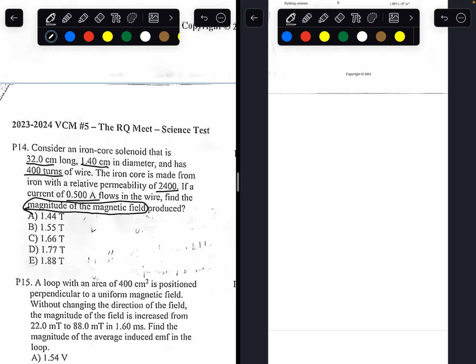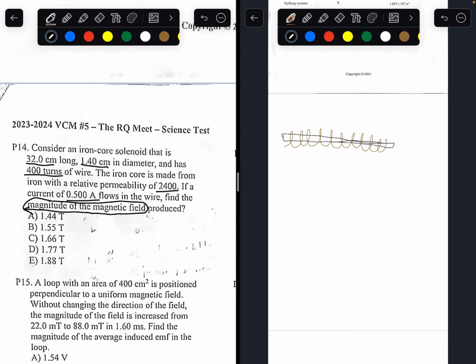Let's draw the situation out. You have wire flowing through these loops. There's 400 loops, and you have an iron rod placed between the wires with a diameter of 1.4 centimeters.